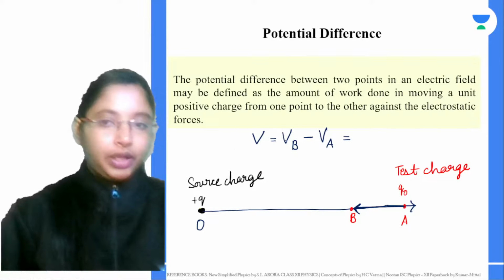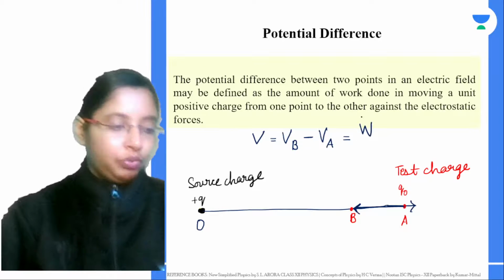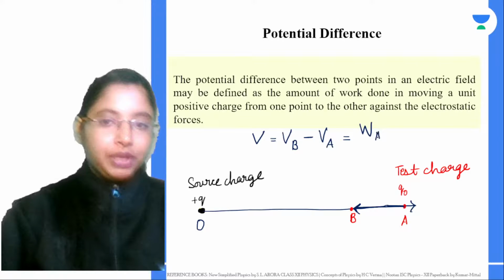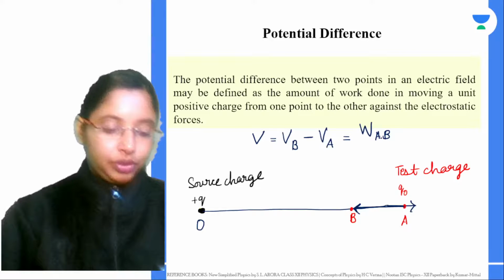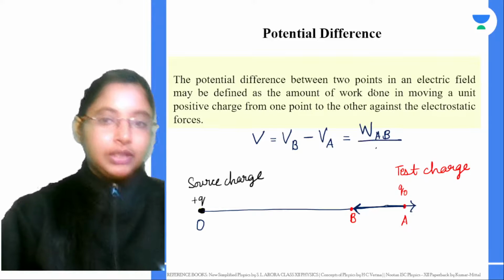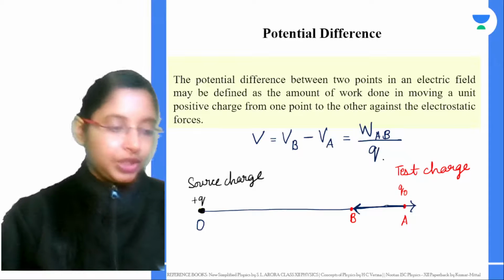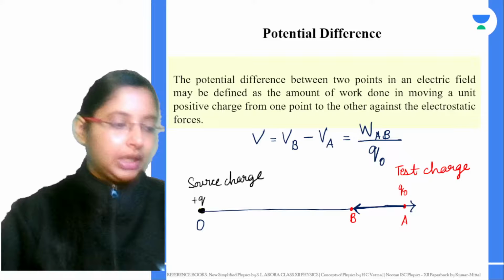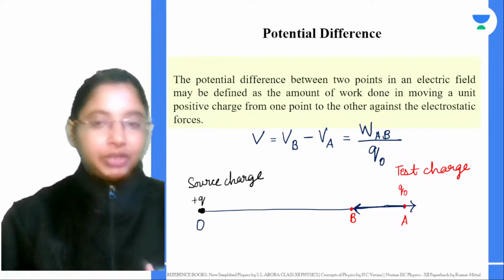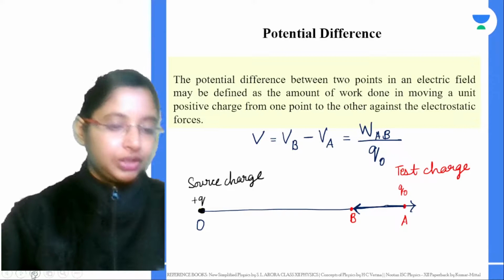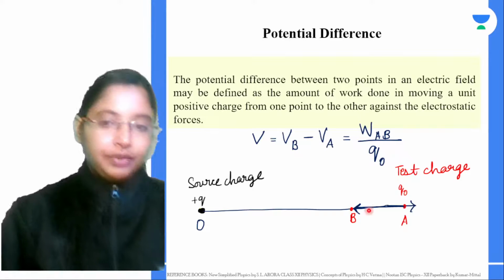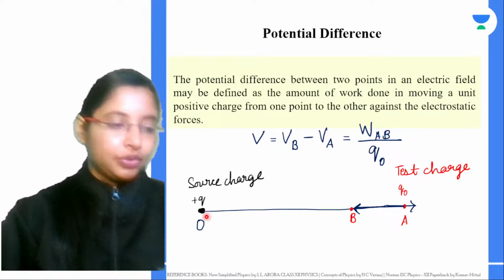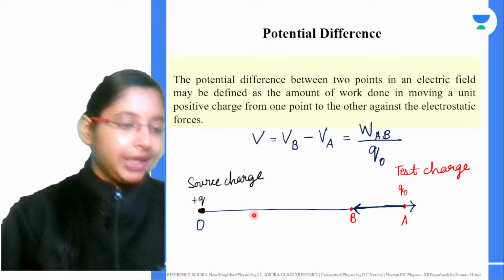Now work done. How are we going to write work done? Work done in moving a unit positive charge from A to B, right? That positive charge over here we take as Q0. Now this becomes your definition for potential difference. One thing we are taking into consideration is that when we introduce the test charge, it is not disturbing the field of the source charge by any chance.